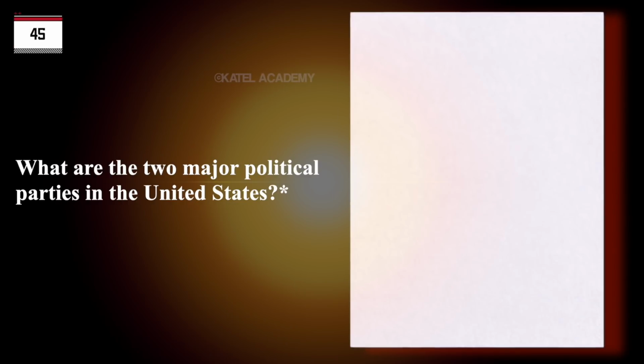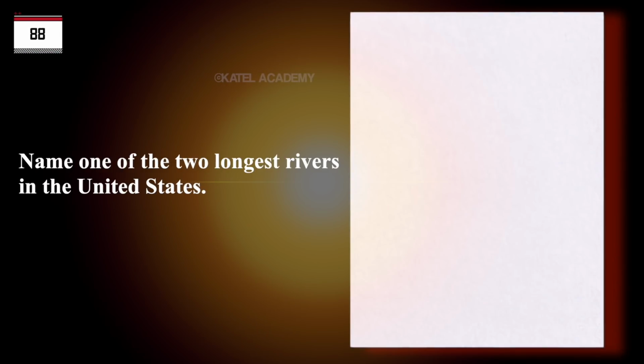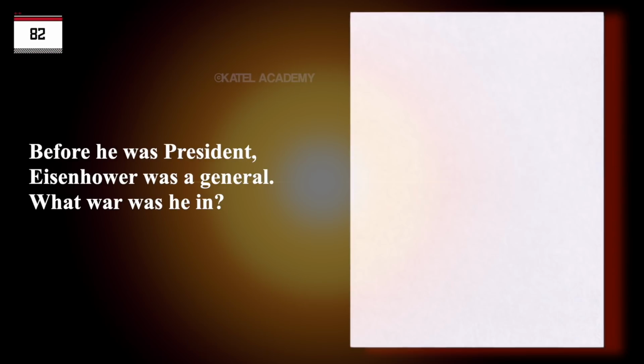What are the two major political parties in the United States? Democratic and Republican. Name one of the two longest rivers in the United States. Missouri River. Mississippi River. Before he was president, Eisenhower was a general.